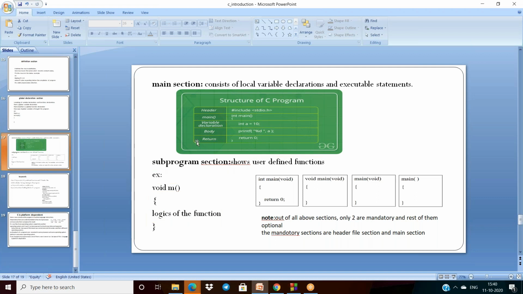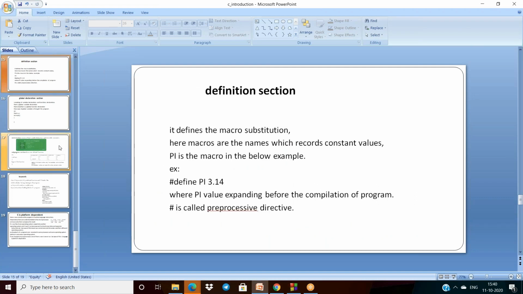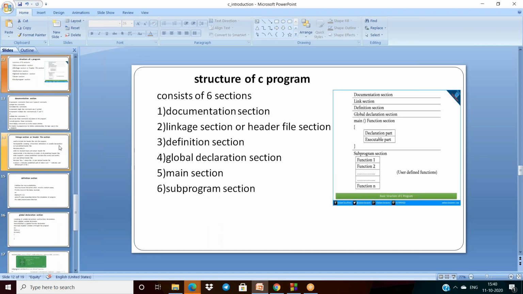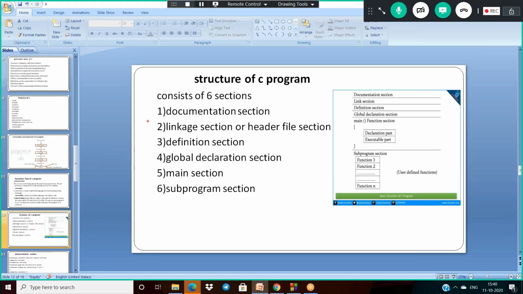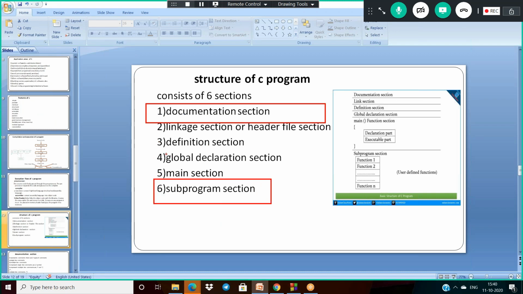Now go back once. See, all the sections are finished here. Documentation section, linkage, definition, and global declaration are not mandatory. Only the linkage section and the main section are mandatory. The others are optional, but according to the requirement we can add more sections. If you don't want to add them, there is no problem. But the mandatory ones are the main section and the linkage section.